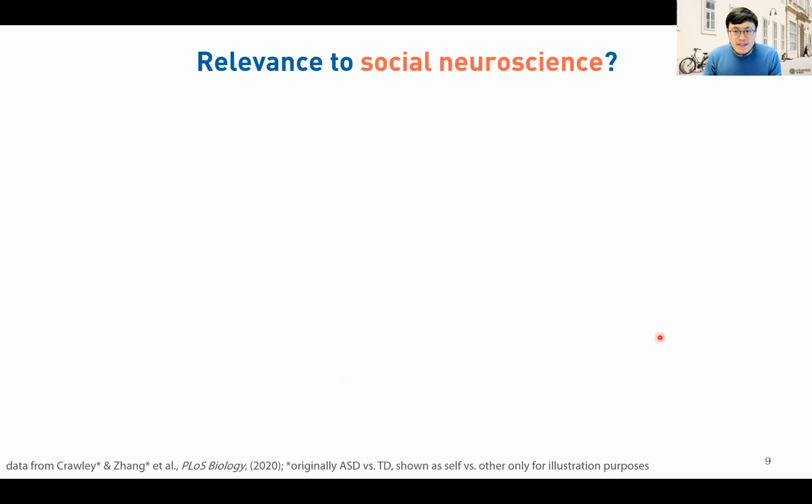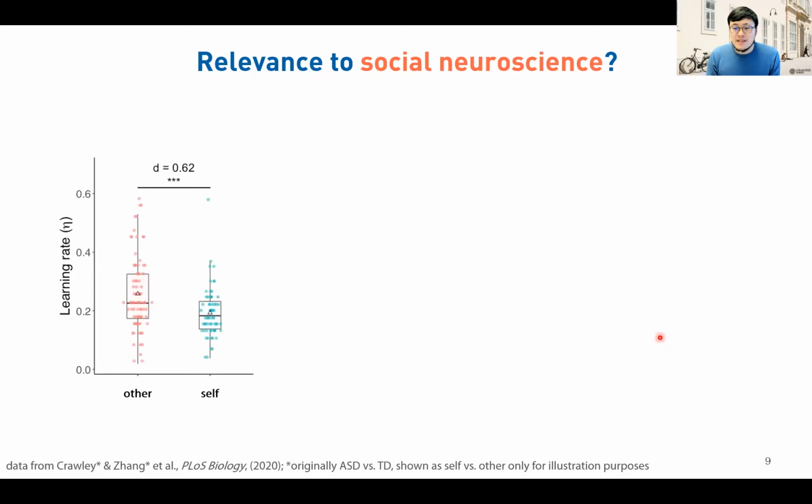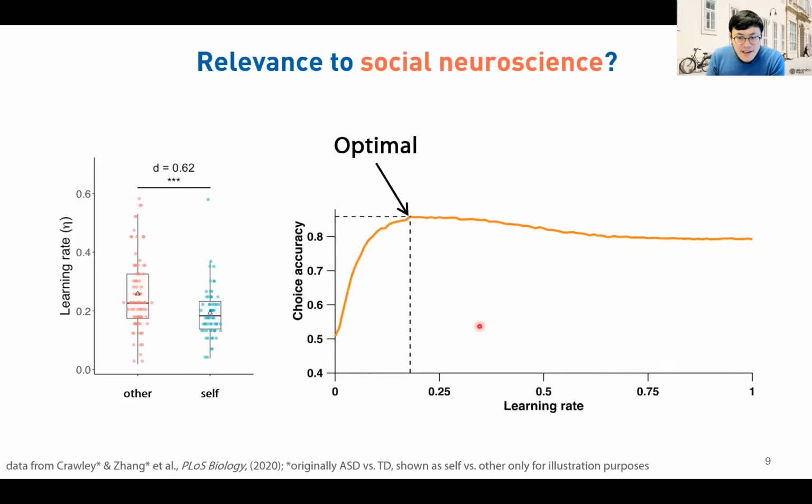The last question is, what I have said might sound interesting, but how is that related to social neuroscience? As one example, the reinforcement learning task can be easily applied in a social setup where you can learn either for yourself or for a social partner. In this example here, the learning rate for other is higher than the learning rate for self. There is indeed a significant difference, but to accurately interpret it, we need the context of the task. We could identify the optimal learning rates and then compare the self and other learning rates in relation to the optimal learning rates. And only then is the modeling analysis complete and can precise conclusions be drawn.